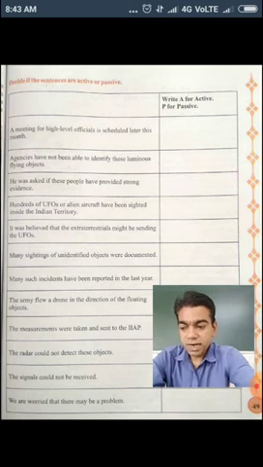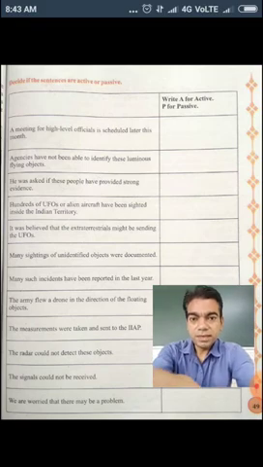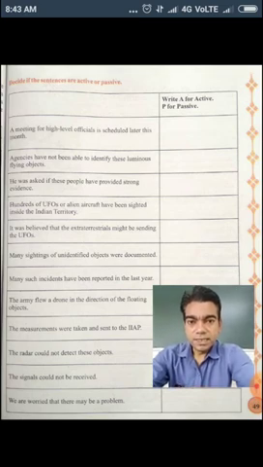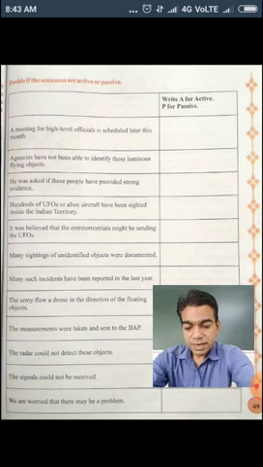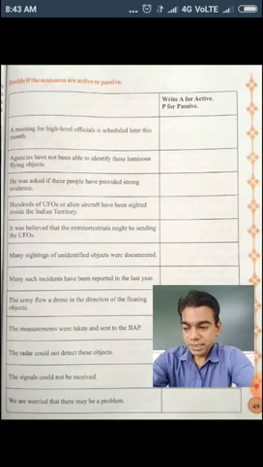A meeting for high-level officials is scheduled. Here we know it is passive voice because is scheduled is important, not who scheduled it.